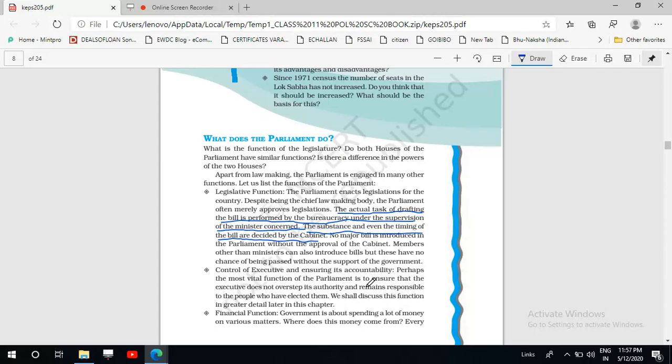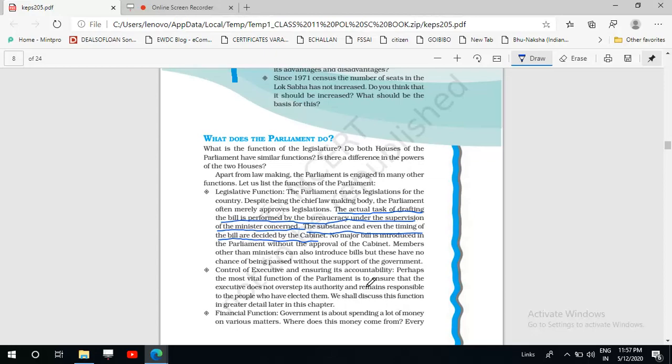So these are the important powers of the parliament, and we can say that the prime minister with his cabinet will be able to hold his position only when he is enjoying the support of the majority of members in the Lok Sabha. So the tenure of the prime minister and ministers depends on the Lok Sabha.